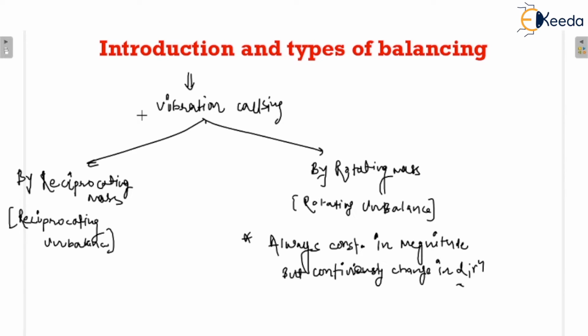If these parts, that means the reciprocating or the rotating mass, are not balanced, dynamic forces will be set up.